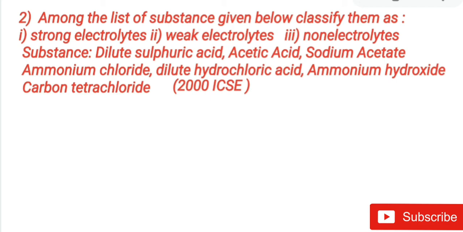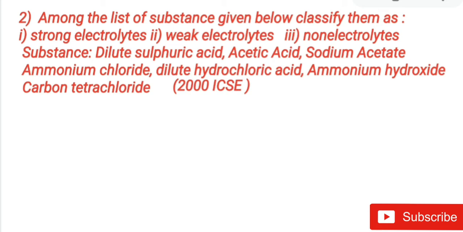Children, I am giving one trick, or you can say a suggestion to you. Whenever you see the substances, think about what kinds of substances are given. What classification can we do easily? Whether you can classify them as ionic compounds or covalent compounds, or quickly as acid, base, or salt, strong acid, weak acid, and salt of weak acid, salt of strong acid, like this.